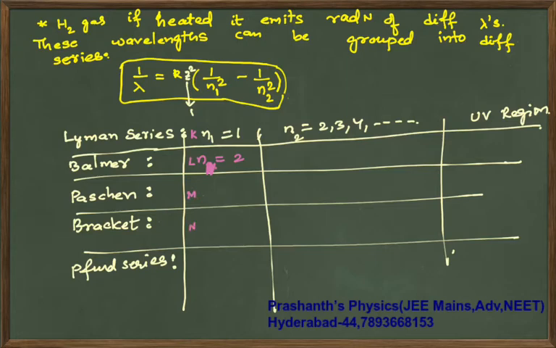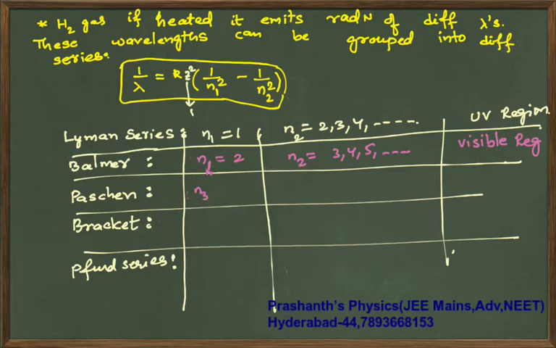So K alpha line, H alpha line, H beta line, something like that they will give you. Any notation is used, don't get confused. So here n1 is equal to 2 and n2 is 3, 4, 5 and so on. It belongs to the visible region.